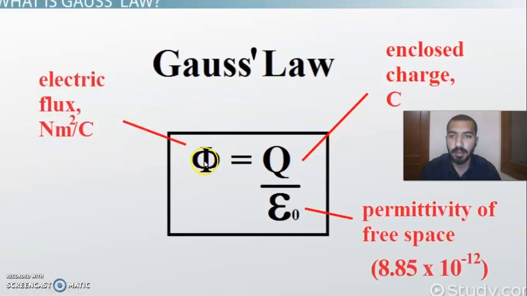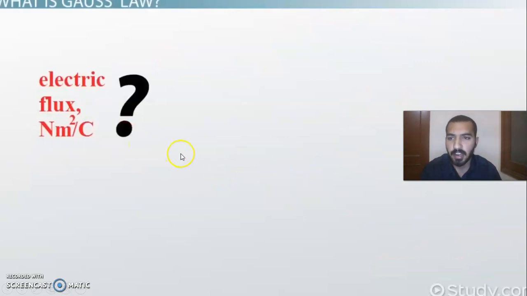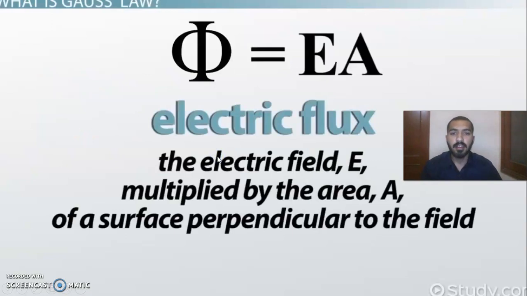Now here you have this phi in electrical flux. You can also show it by writing a small e here. This phi e will be electrical flux. Now what is electrical flux? Here, it is the electrical field multiplied by the area of a surface perpendicular to the field.